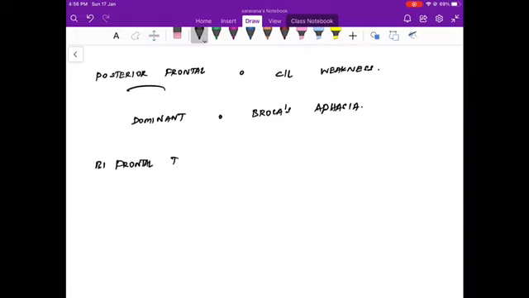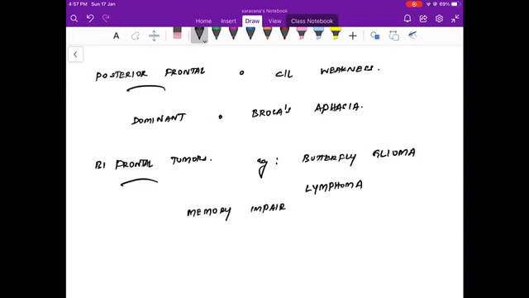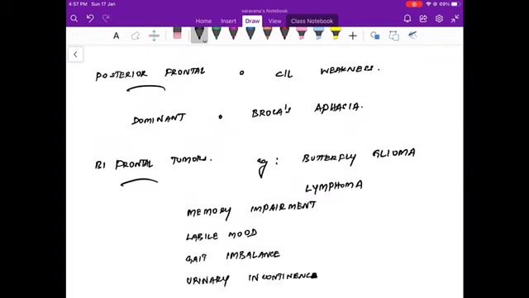These scenarios can happen in butterfly glioma or even lymphoma. Both can present with bifrontal tumors, and they present with memory impairment, labile mood, that is a very volatile mood, gait imbalance, and of course urinary incontinence. Gait imbalance and urinary incontinence are mainly because of paracentral lobule involvement.